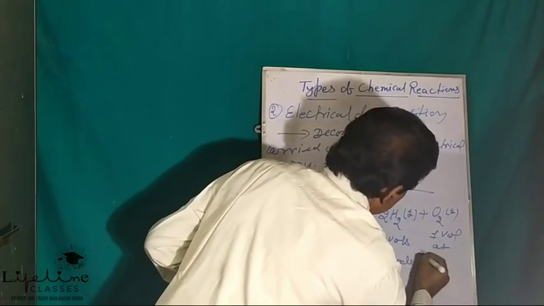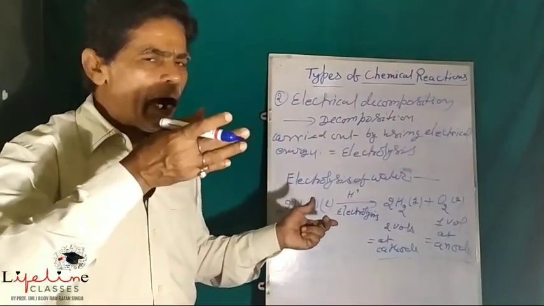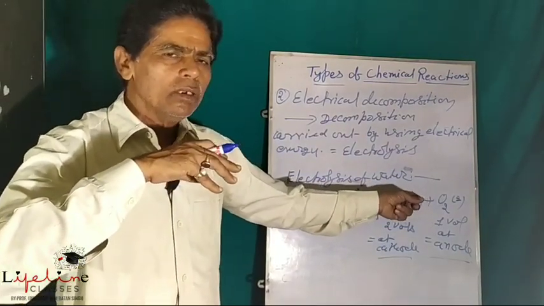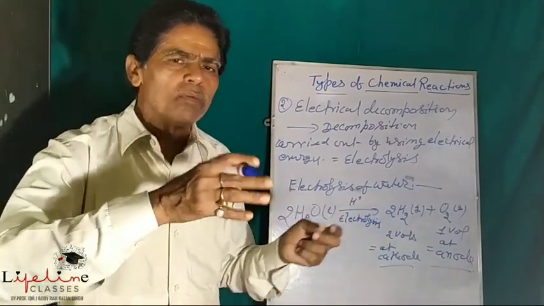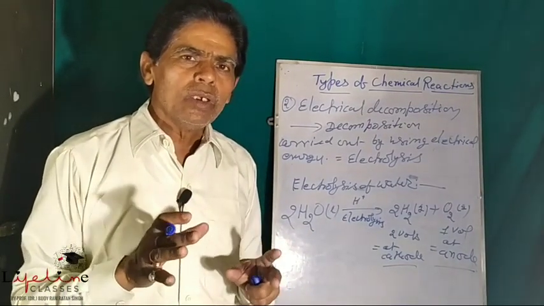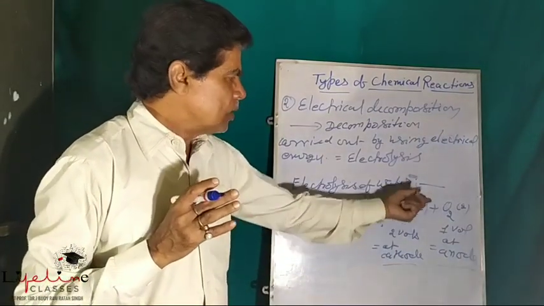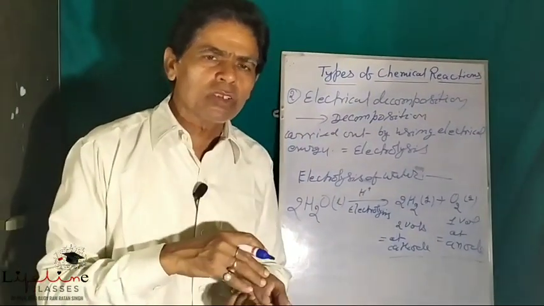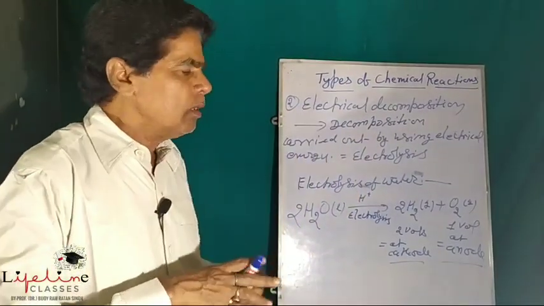Positively charged ions get collected at the cathode and negatively charged ions at the anode. Both these types of ions get reduced and oxidized correspondingly to give the elements, hydrogen and oxygen. Such reactions where the decomposition takes place in presence of electric energy are called electrochemical decomposition.